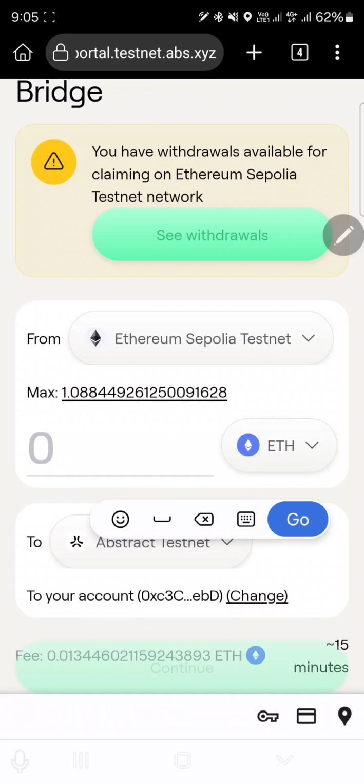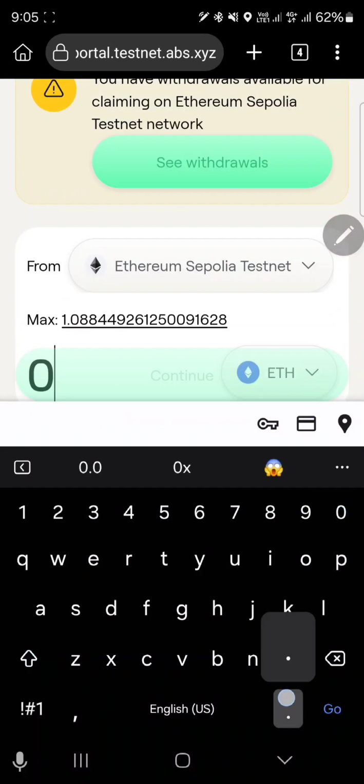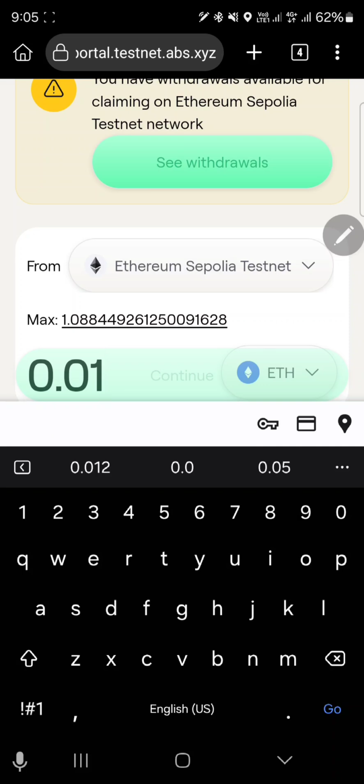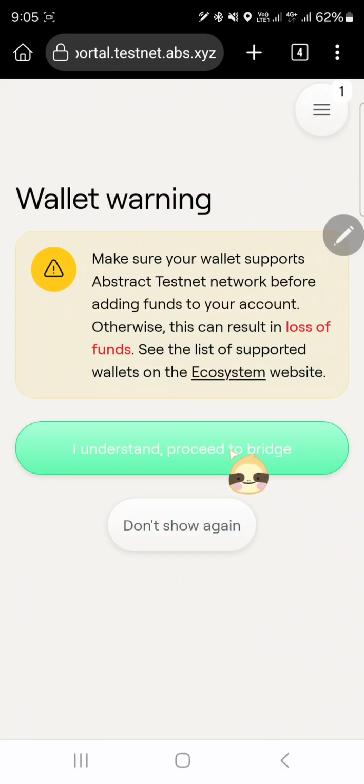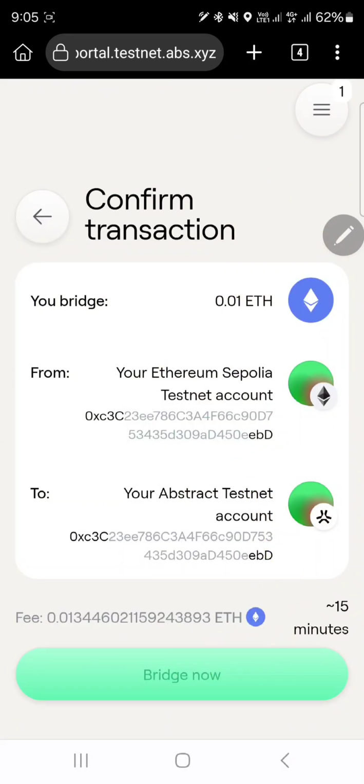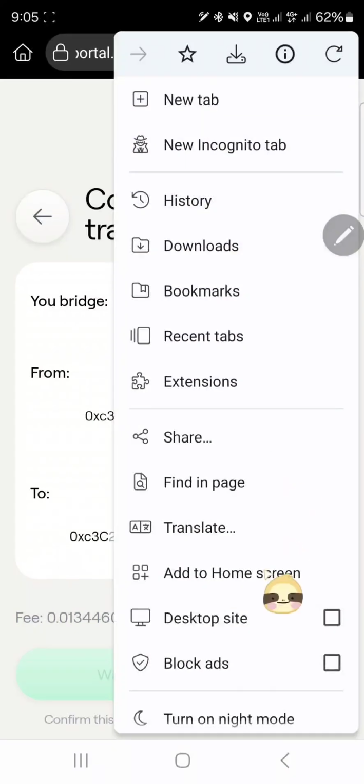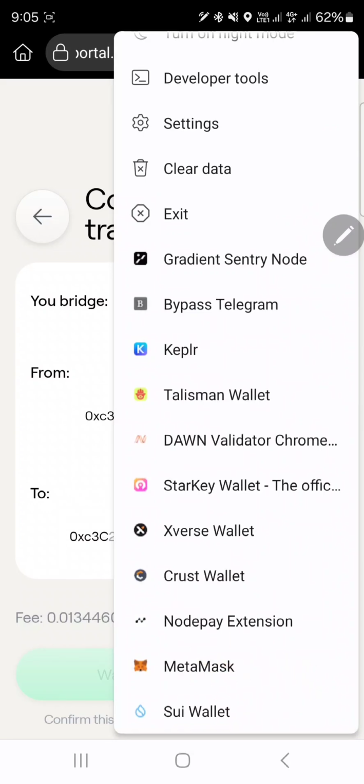So I try to bridge through this 0.01 ETH Sepolia and click on understand, and then click on bridge now, and then go to the wallet to confirm.